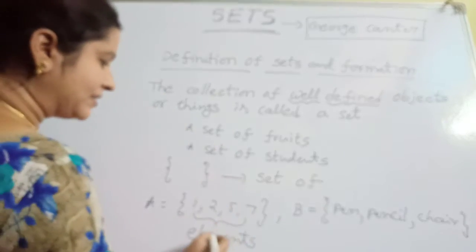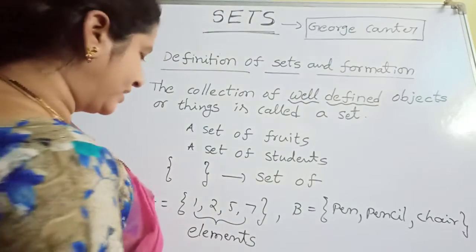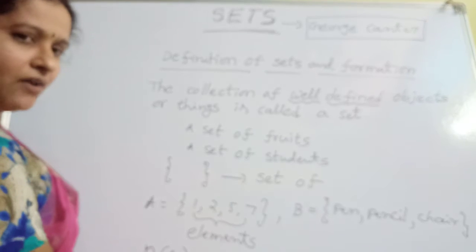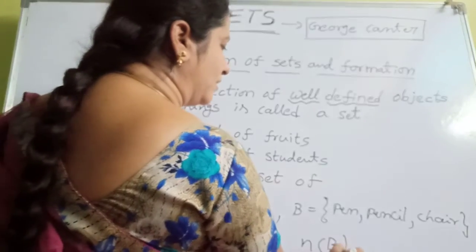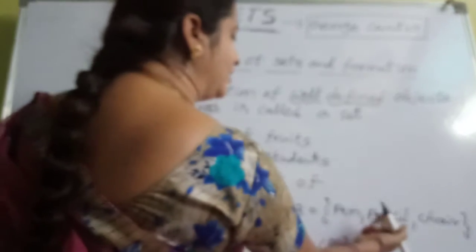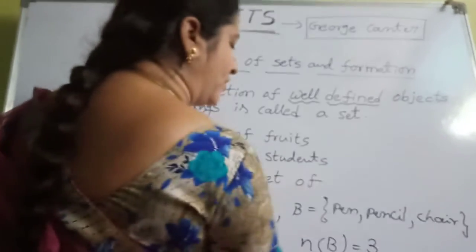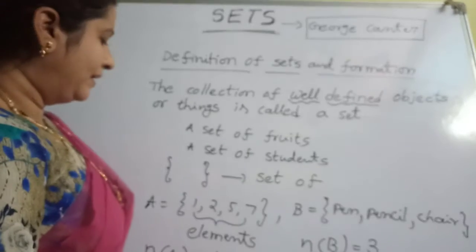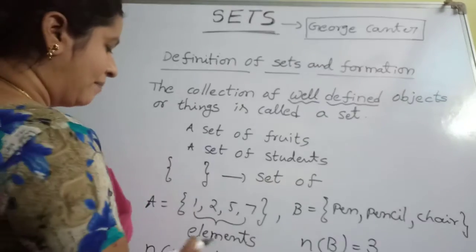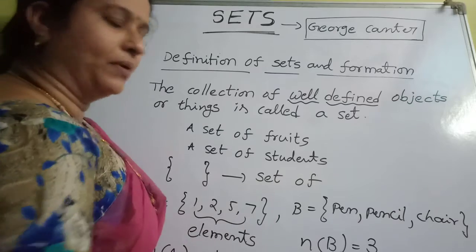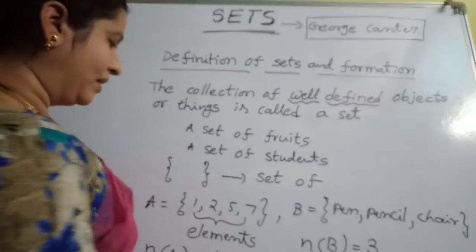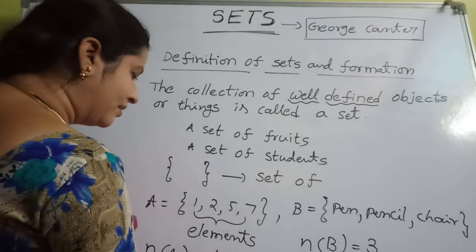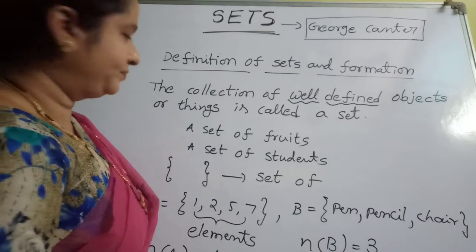The number of elements in the set is denoted by n(A). We read it as n of A. Here n(A) equals 4. Here n(B) equals 3. It is also an important bit. Number of elements means we always take it as numbers only.